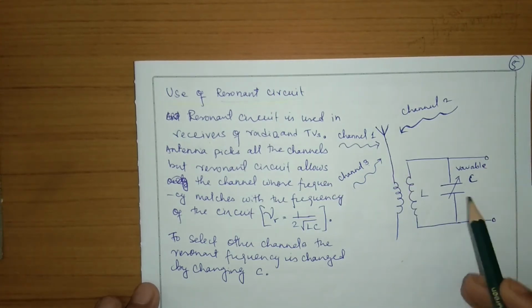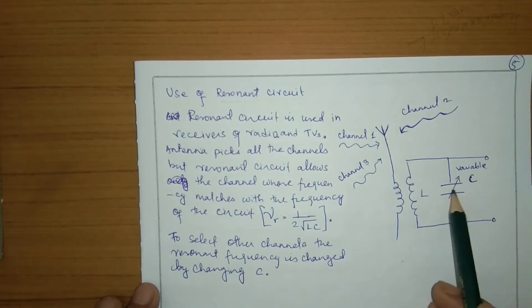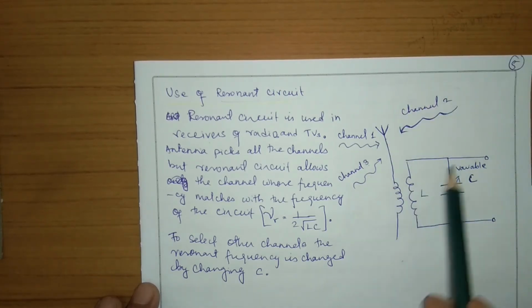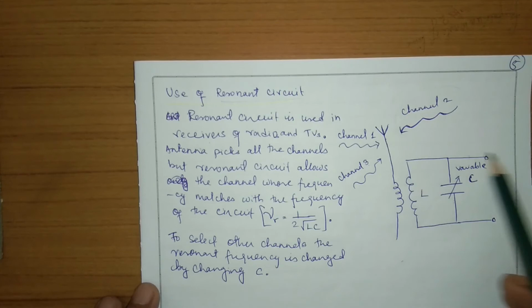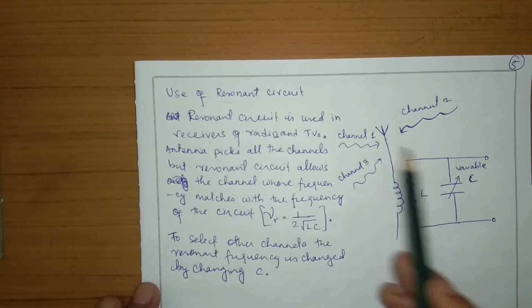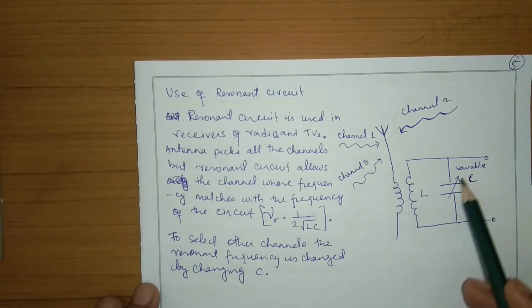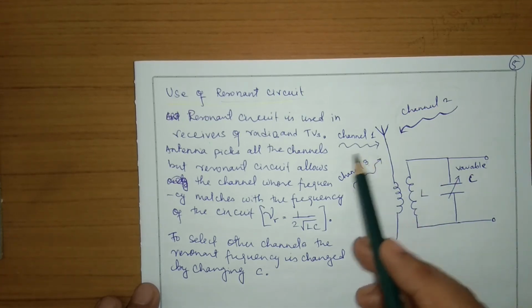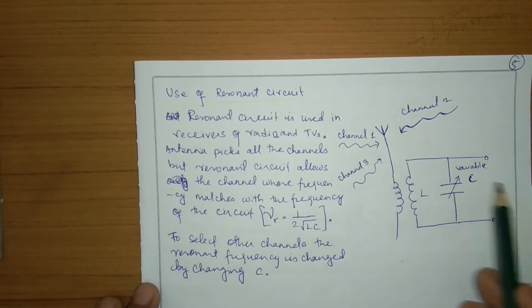So what we do is change the capacitor and match the frequency of the circuit with the frequency of the channel, and this circuit will allow the current of this channel to go and it will block all other channels. If you want to tune to another channel, you change the capacitor and match the frequency of this circuit with the frequency of that channel, then that channel will play and the other will stop.